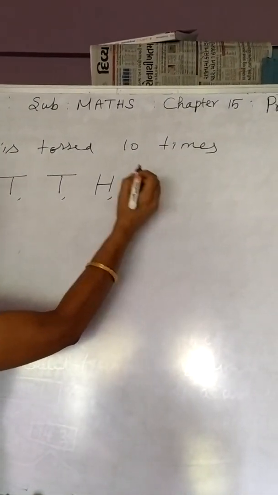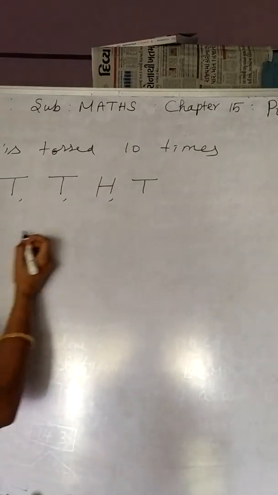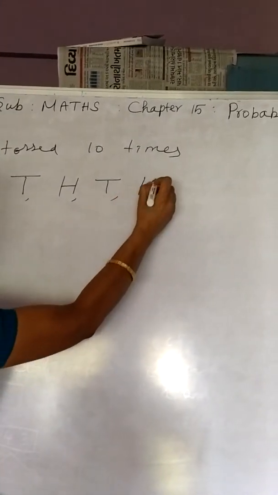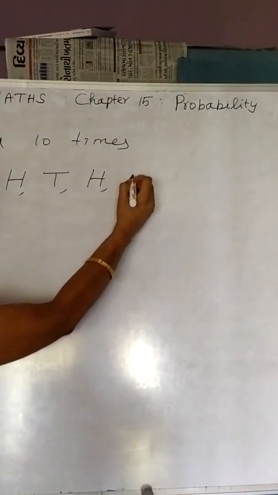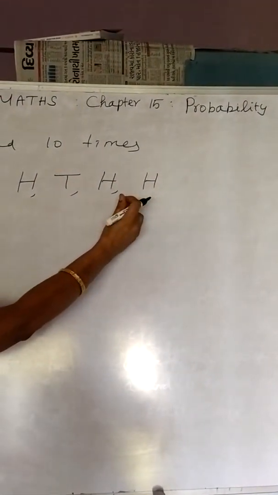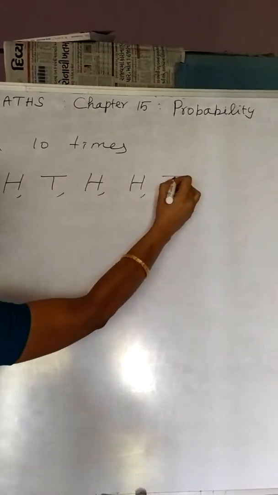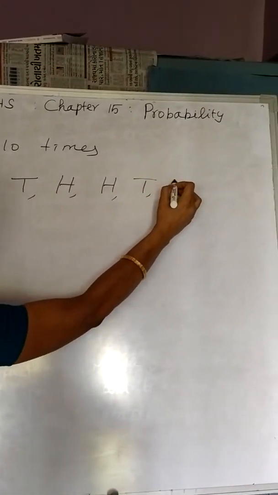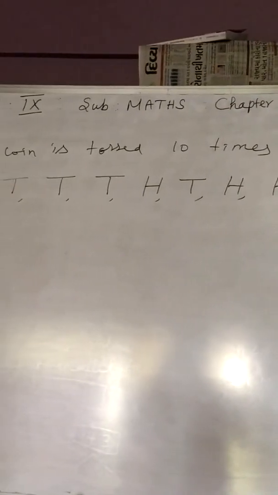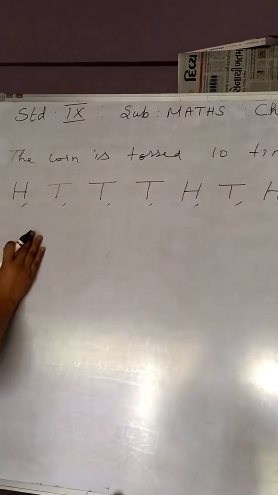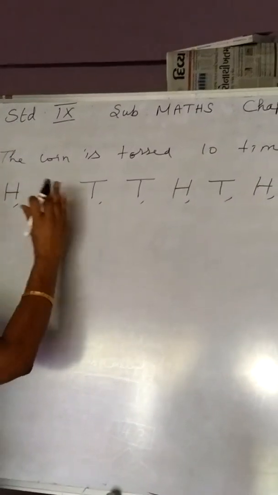Sixth time again tail appears. Next time head appears. Following that, tail appears, and the last time also tail appears. This is how I tossed a coin and observed the outcomes.